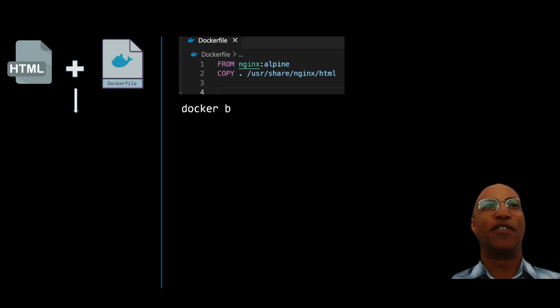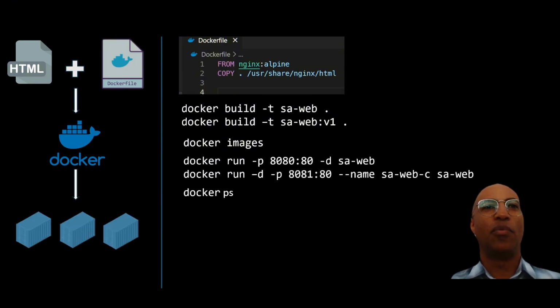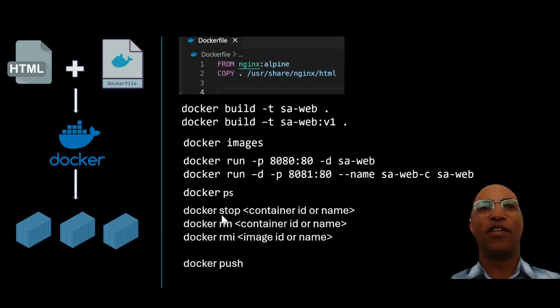Okay, let's recap. We started with an HTML file and then we added the Docker file. Using that Docker file, we build an image, and this is how you give it a different tag here, like version 1. And then we build the containers. With this command, you can list all your containers. And if you want to give your container a specific name, you can use this command. And once you have a container, you can, of course, use it and stop it using its container ID and name. You can remove it. You can remove an image. But you can also push it to a Docker Hub.